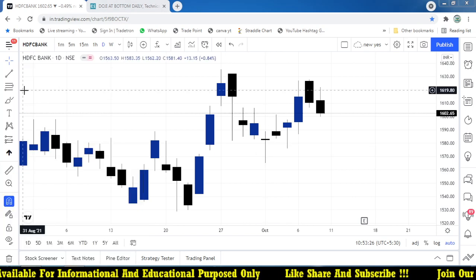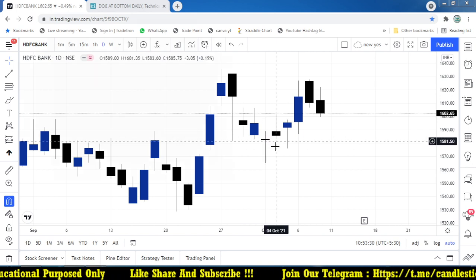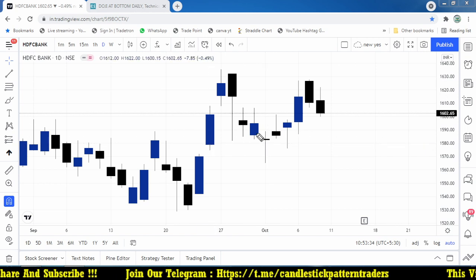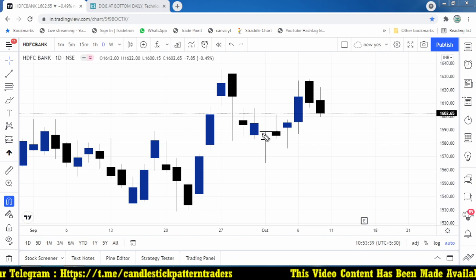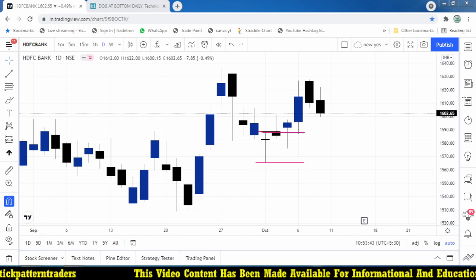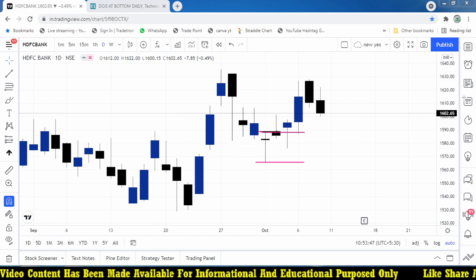This particular candle is the doji candle on the daily basis. The high for the day is 1589 and the low for the day is 1565.